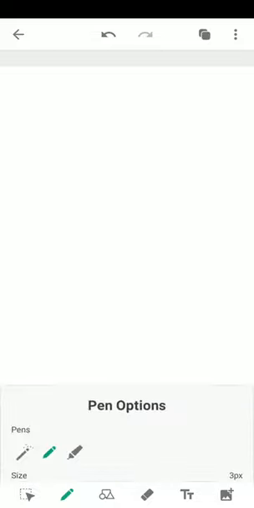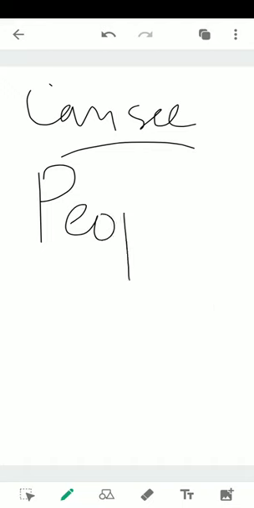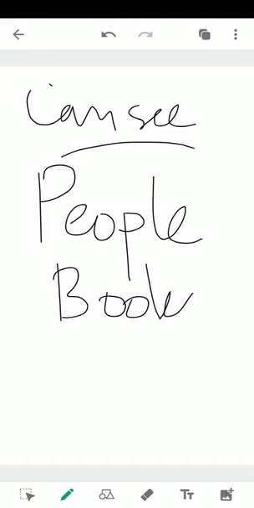So, today's class, I would start by saying, what if we can group things in our life? Something like things that we can see. I write "can see." Those things will be something like people, followed by books, and then trees. So, let it be.